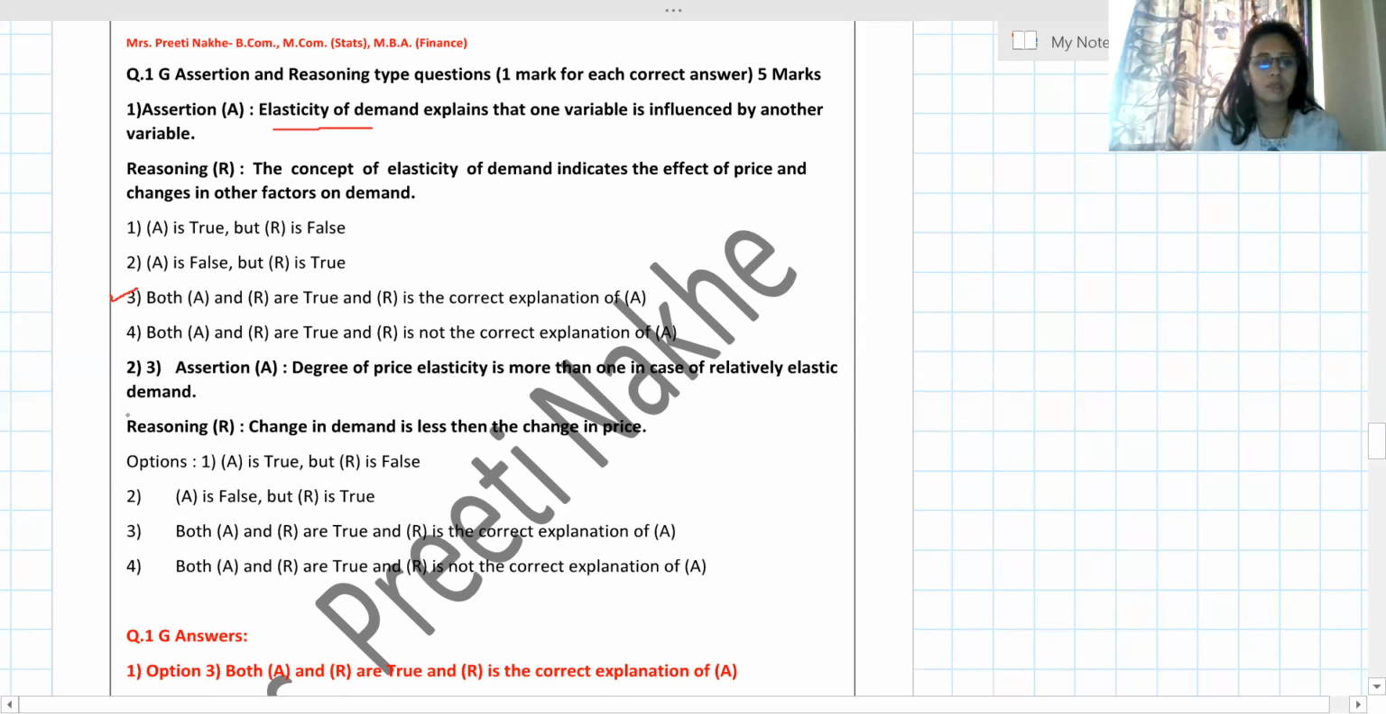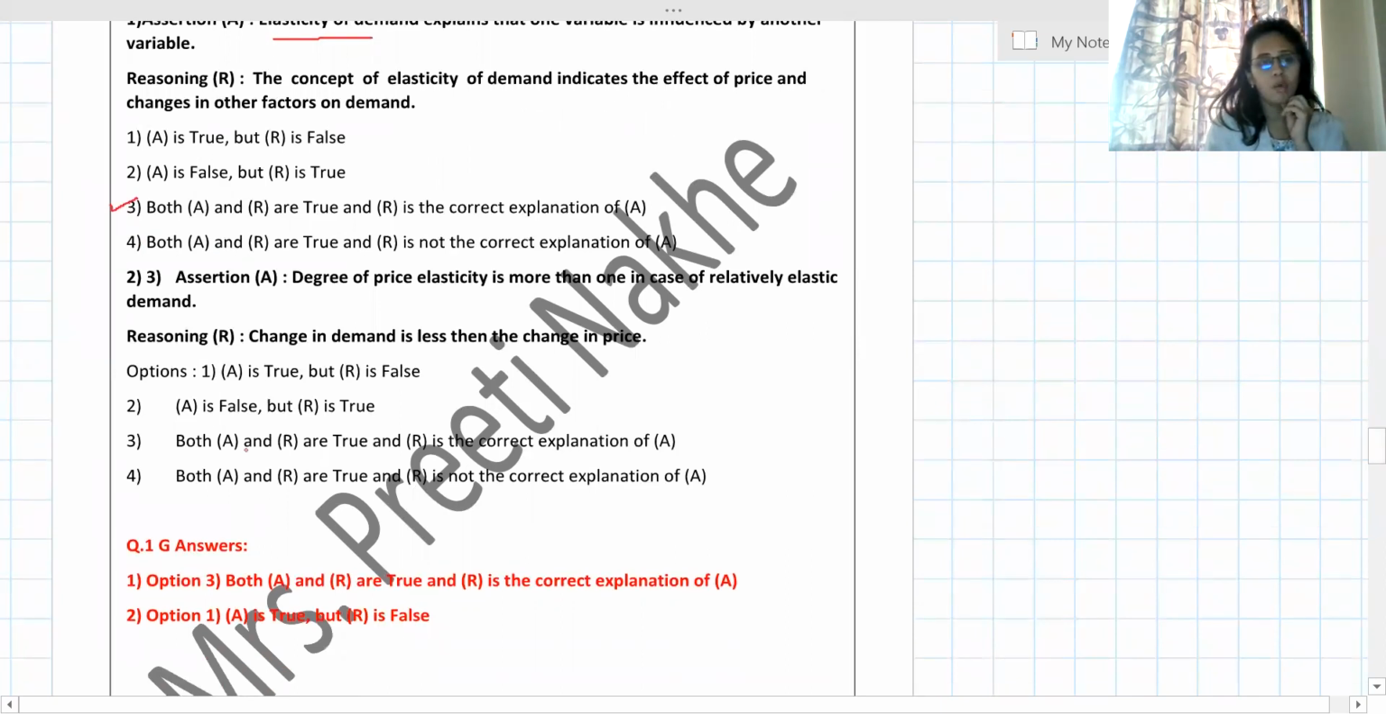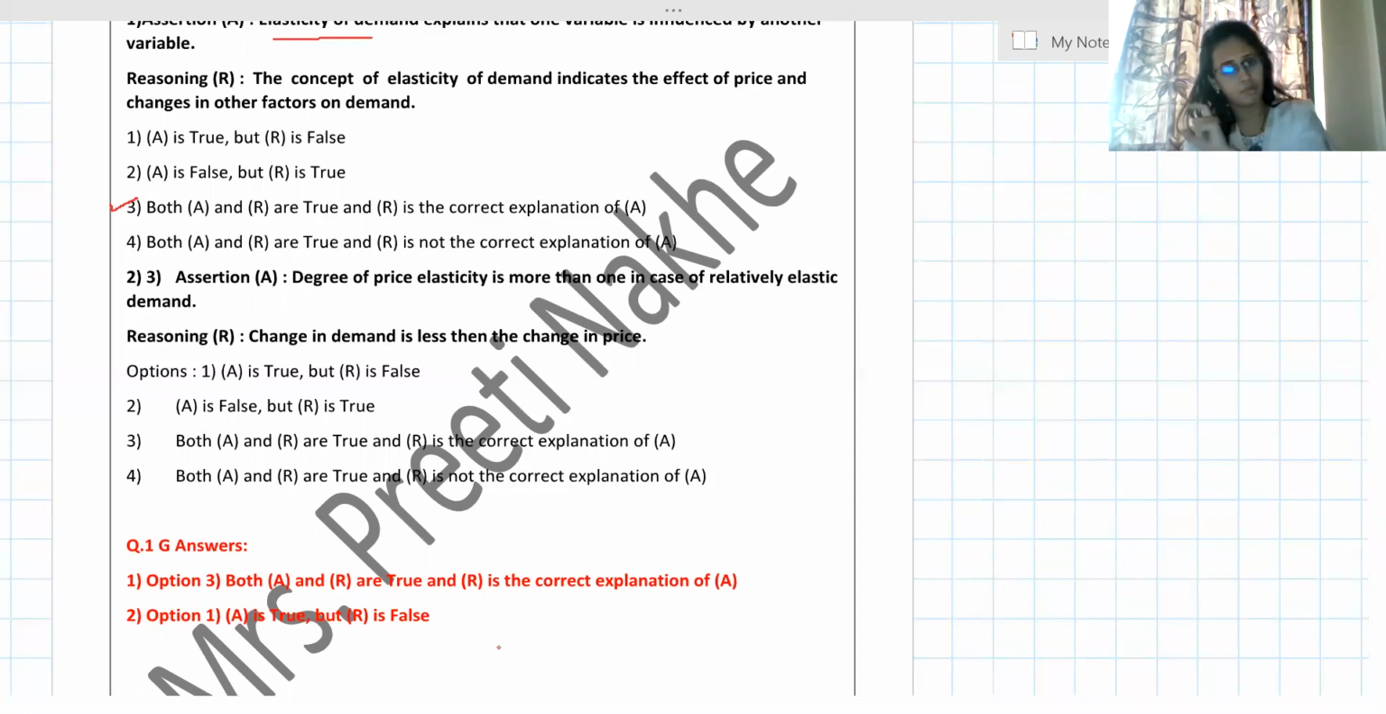So my answer is 3. How will I write it? Option 3, both A and R are true. I'm not wasting my time copying that question and then writing. I have directly written option 3, both A and R are true, and R is the correct explanation of A. Now don't write option 3 only, just write that full sentence.